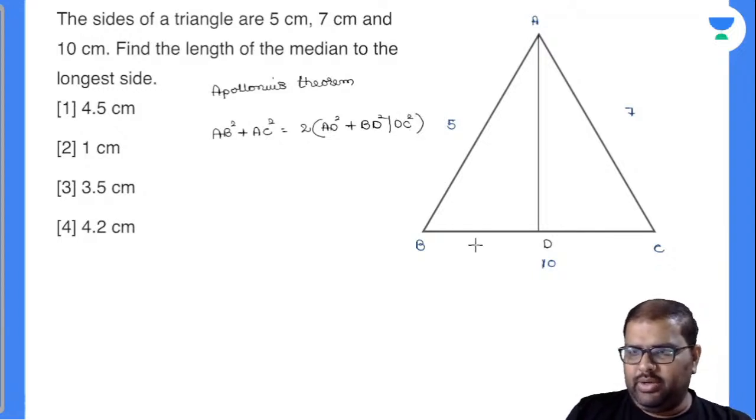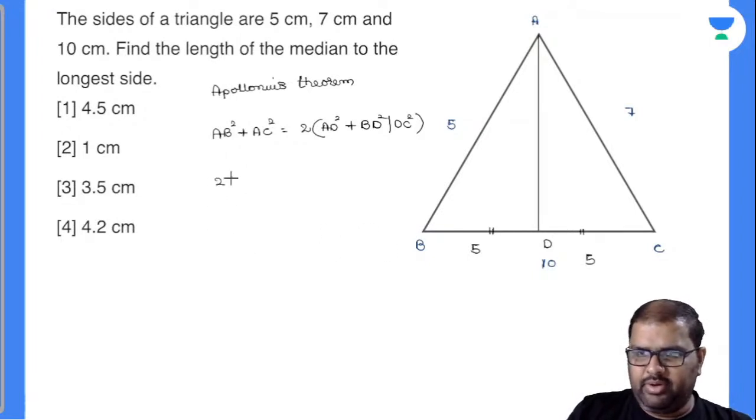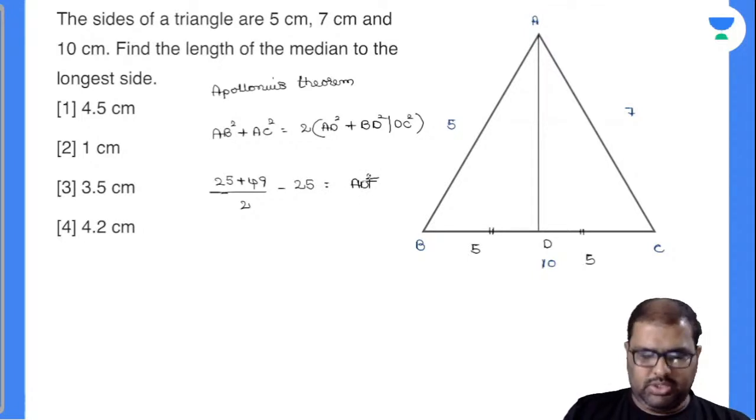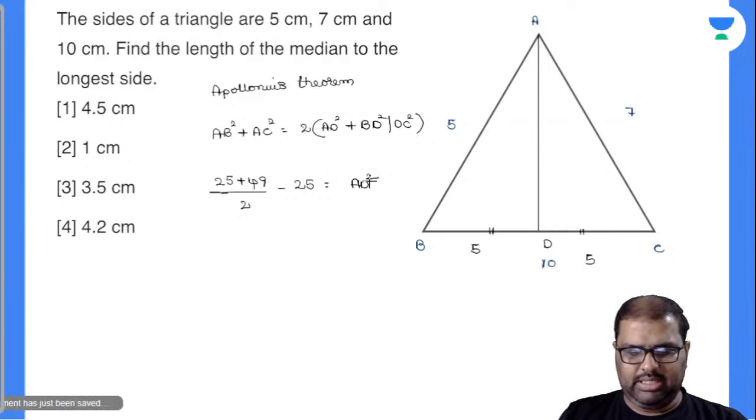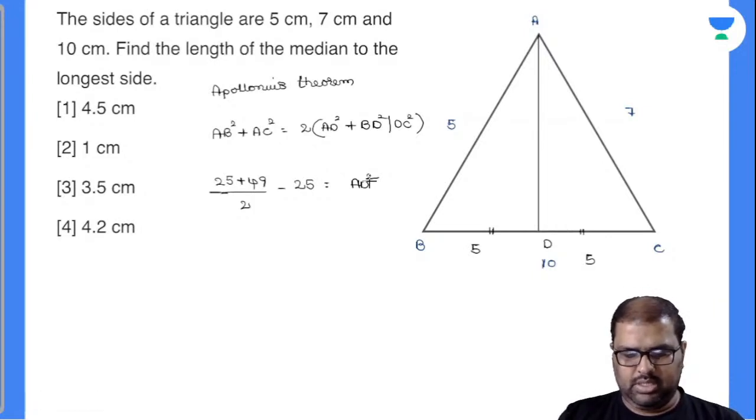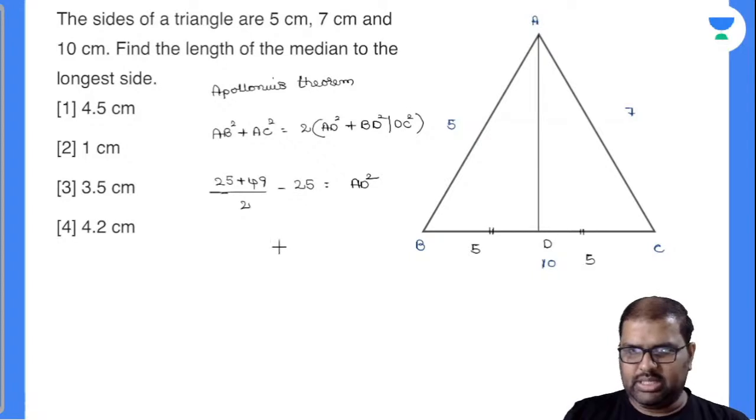BD I take as 5 because the median divides the base into 2 equal halves. So 25 plus 49 divided by 2, minus 25, is equal to AD square. 25 plus 49 is 74, 74 divided by 2 is 37, 37 minus 25 is 12. So 12 is AD square.